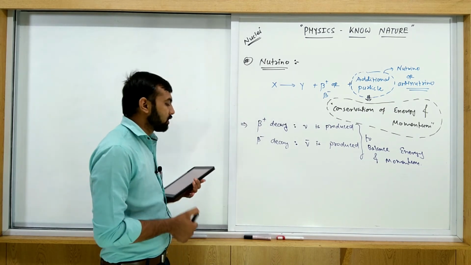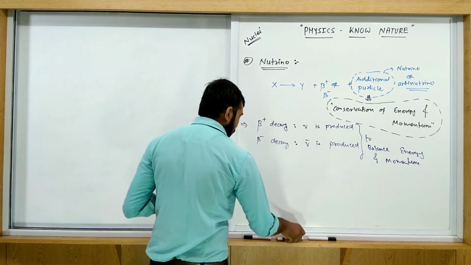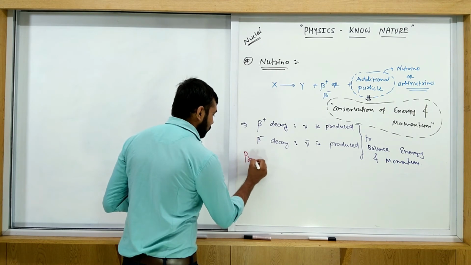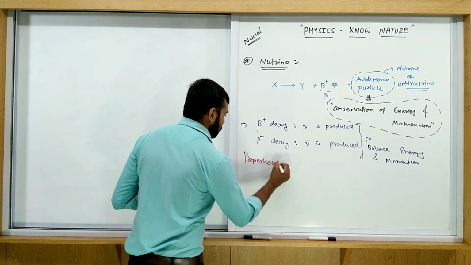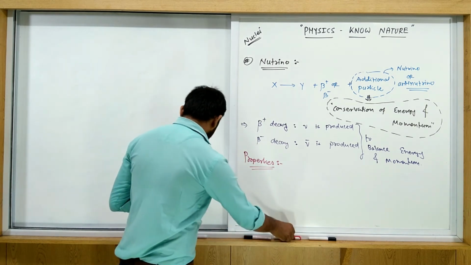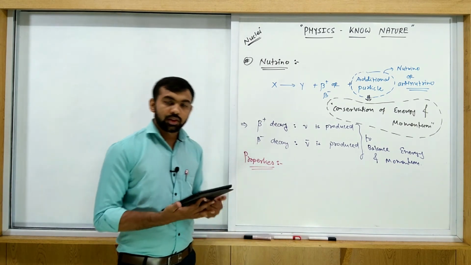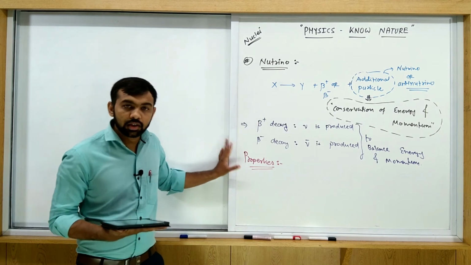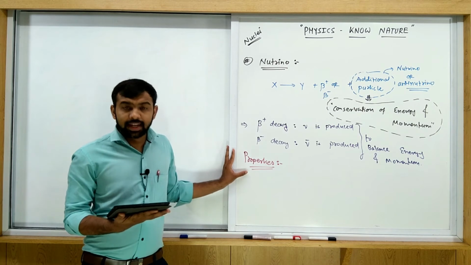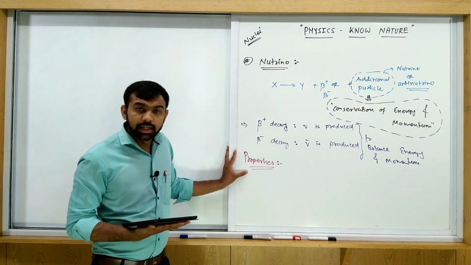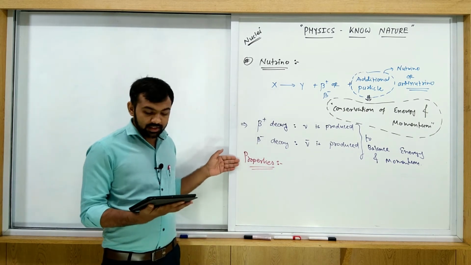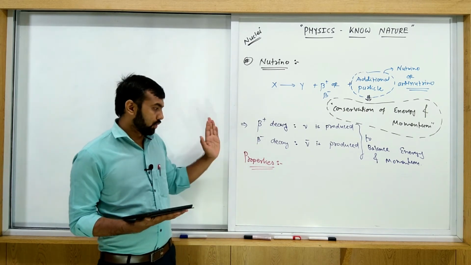Write down some properties of neutrino. Characteristics or properties of a neutrino. First, its charge is zero, like a photon.